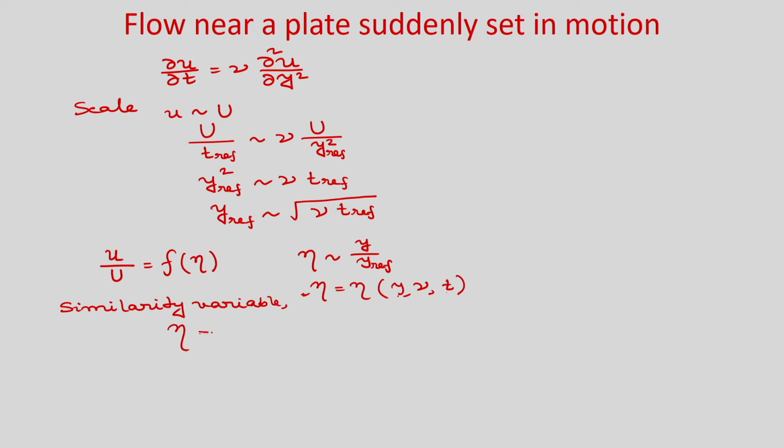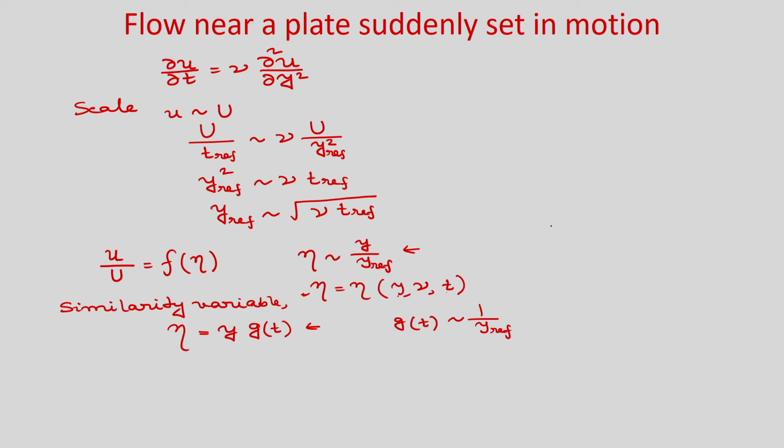eta as y into some function of time, g(t), and this g may contain obviously the kinematic viscosity, and from this relation and this relation, g(t) will be 1 by y reference. So, what does it mean?